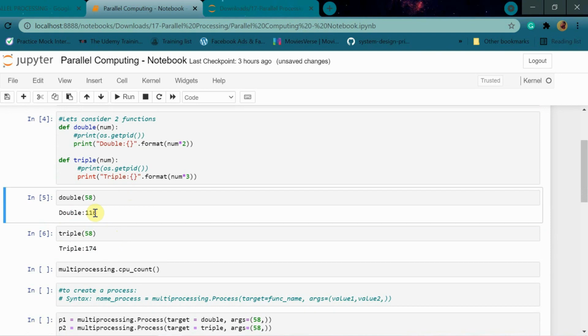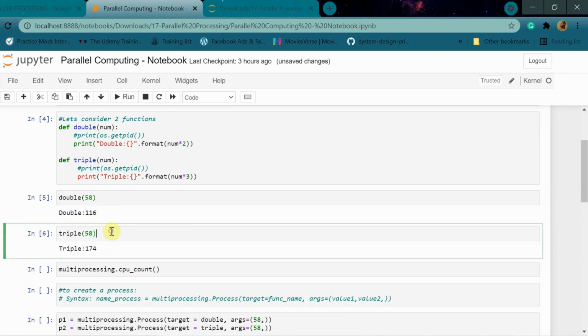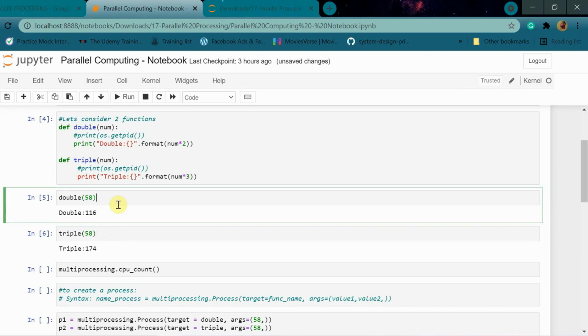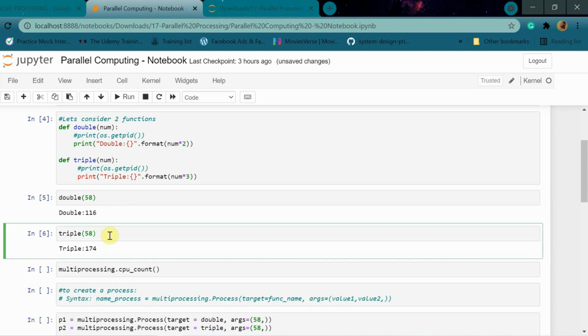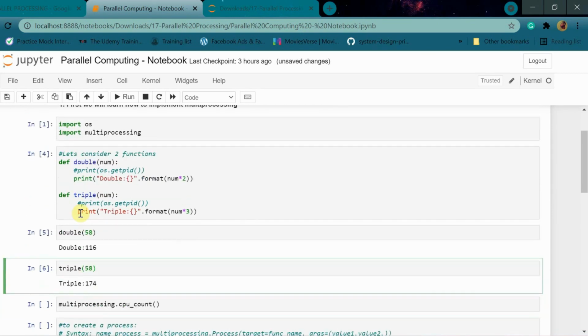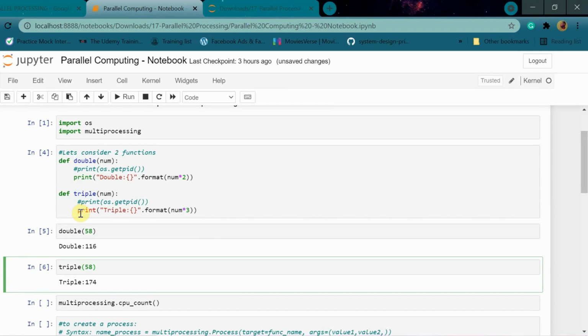Okay, so what are we doing here? We are just using the traditional way, calling the function one after another, and we are just testing the output. So this is not parallel programming, this is the traditional programming that we do, right? We are just running one function, and when we run another function, of course it gets run, but we are not running them simultaneously, so there is wastage of resources. I just told you this to show you what normal programming is like.